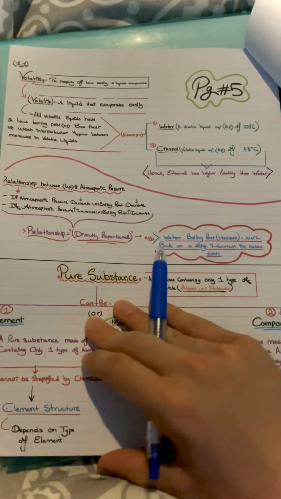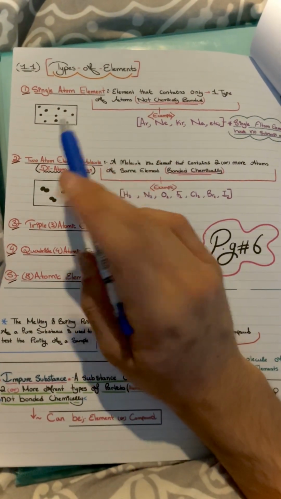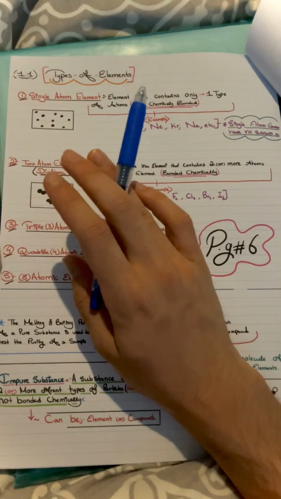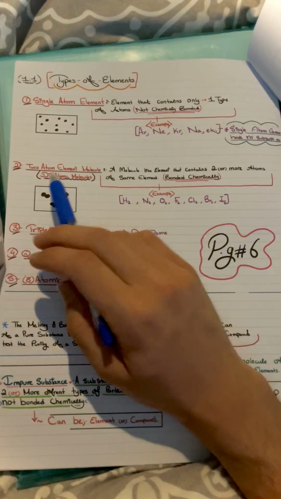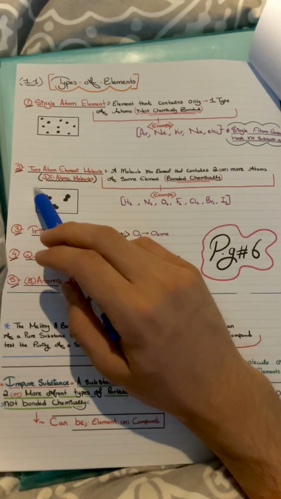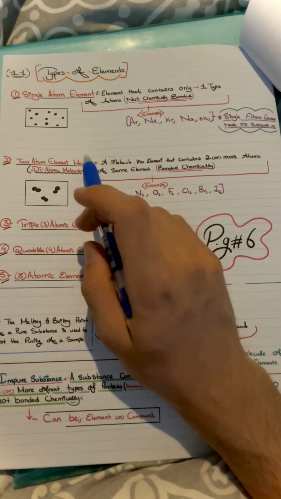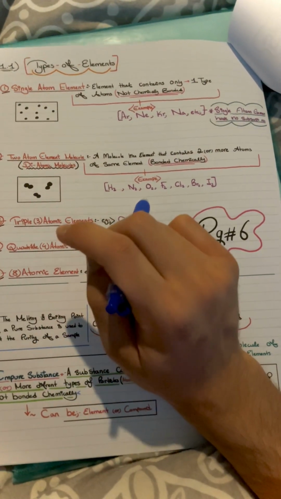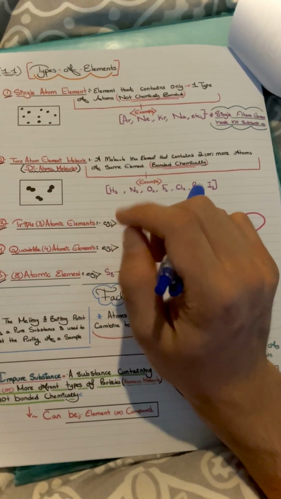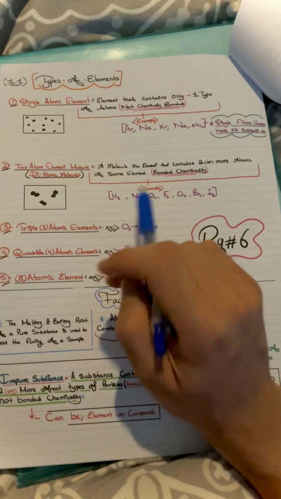So let's have a look at some types of elements. We have the single atomic element that contains only one type of atom and it is not chemically bonded, like argon, neon, krypton, sodium, etc. Then the two atom or diatomic elements, these are very important throughout your whole syllabus in chemistry 0620. The seven diatomic elements are hydrogen, nitrogen, oxygen, fluorine, chlorine, bromine, iodine. The last four are your halogens, and then we have hydrogen, nitrogen, oxygen.